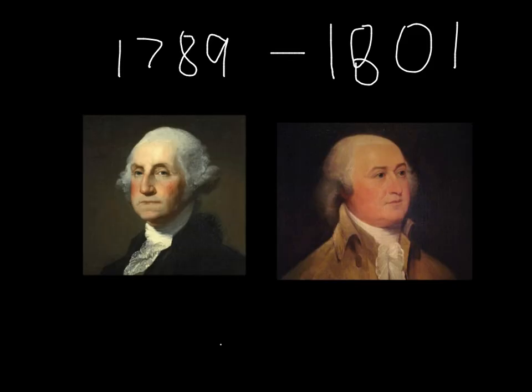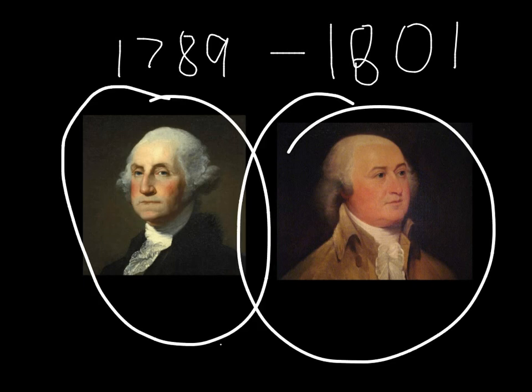The Federalist era was a time period between 1789 and 1801 under the presidencies of George Washington and John Adams, where America's political and economic foundations were greatly altered. So again, this happened when Washington was elected on April 6, 1789, with John Adams as vice president.